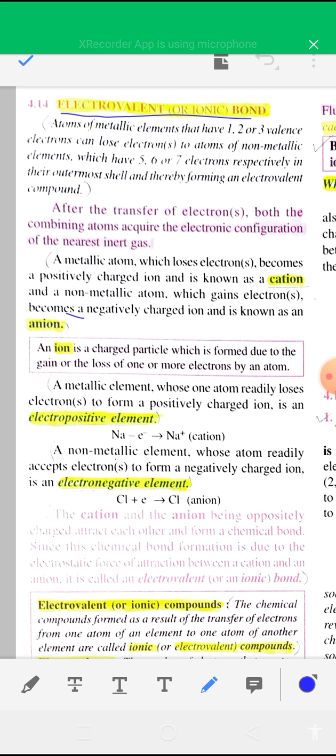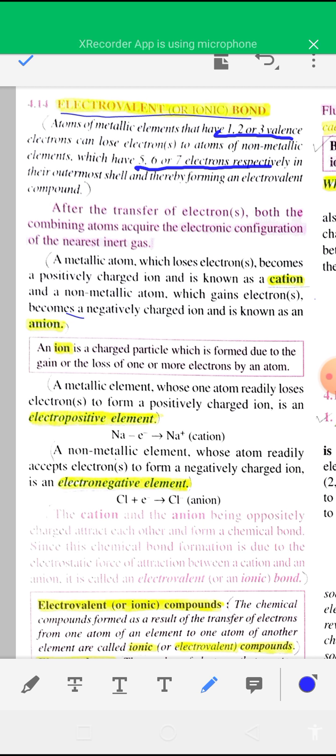Metals generally have 1, 2 or 3 valence electrons, you know that, and non-metals have generally 5, 6 and 7 electrons in their valence shell. I have told you that an electrovalent bond is formed between a metal and a non-metal. So elements having 1, 2 or 3 valence electrons can form an electrovalent bond or ionic bond with those elements having 5, 6 or 7 valence electrons.